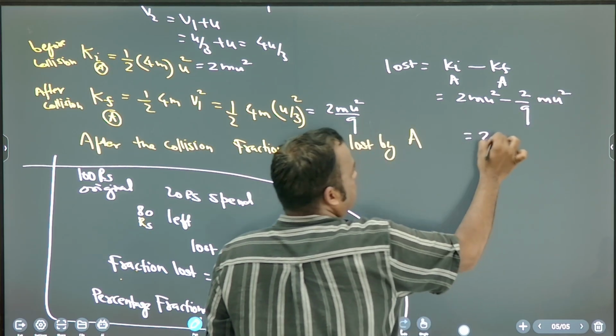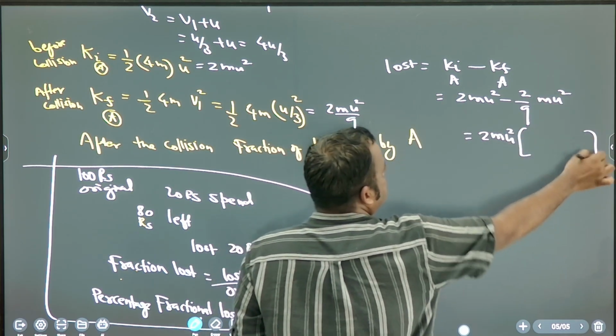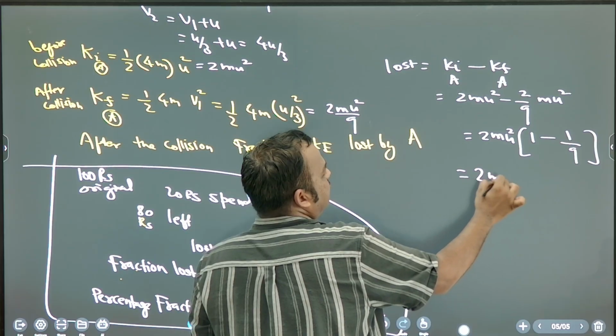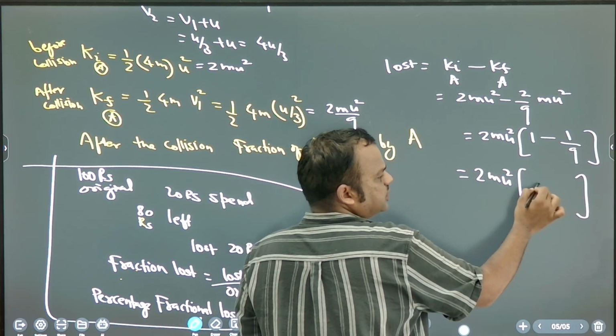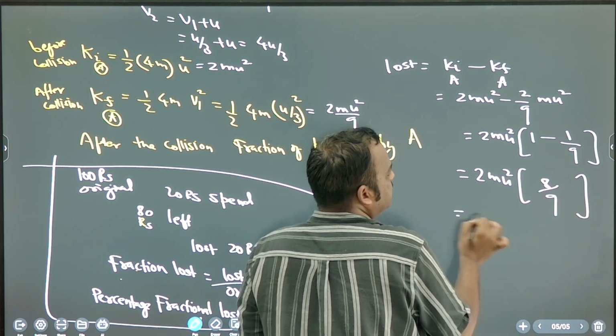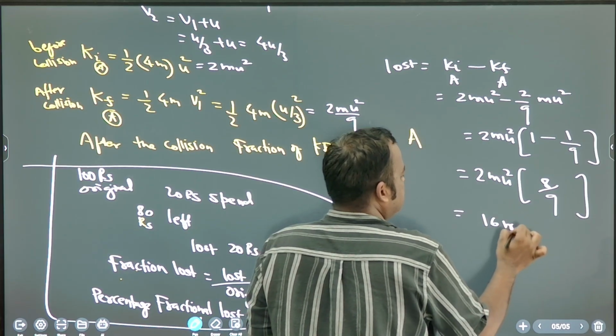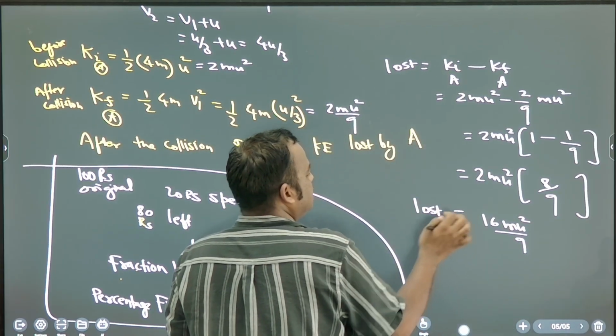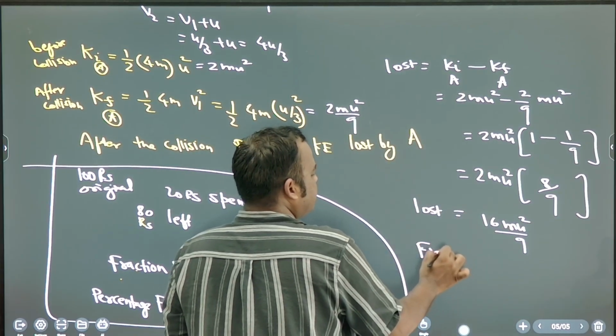Solve this. 2mu square common. 1 minus 1 by 9, how much? 8 by 9. So what is the answer? 16mu square by 9. So this is the lost.